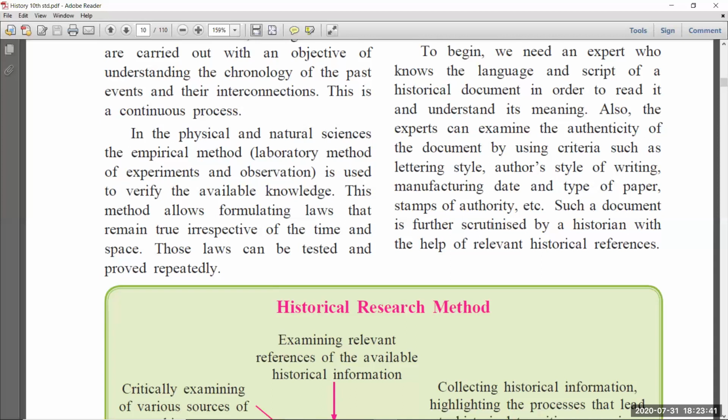Such a document is further scrutinized by historians with the help of relevant historical references. So that type of document is scrutinized. Scrutinized means what? Studied by the historians. That means so many historians study that particular document, and then they confirm that this is a true story or this is a true document, so like that they give the permission to write the article or document about that historical event. So that is scrutinized.